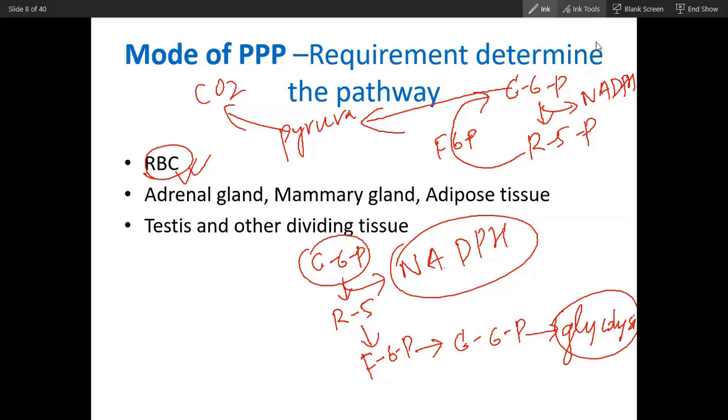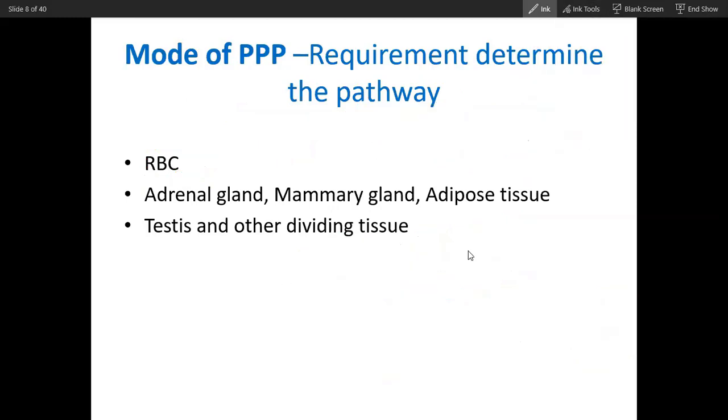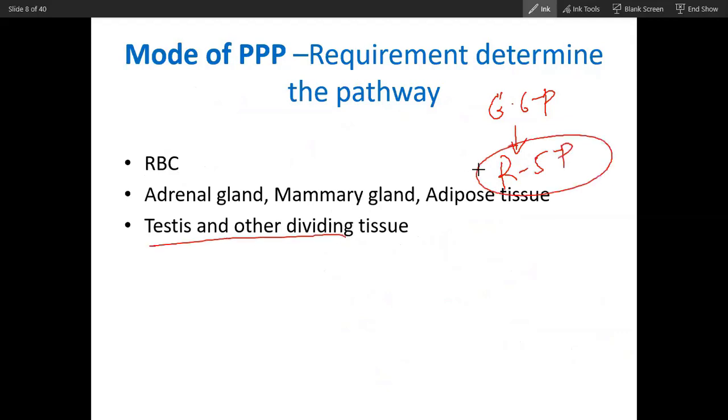What I want to say is that the pentose phosphate pathway is very flexible. In testis, glucose 6-phosphate will convert into pentose phosphate, ribose 5-phosphate. These are dividing tissues. What will happen in dividing tissue? Ribose 5-phosphate will be utilized, and NADPH will also be required.